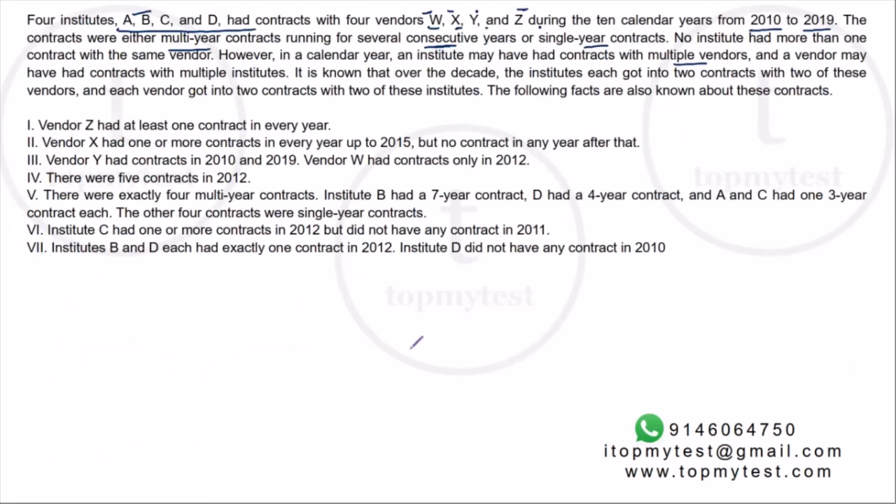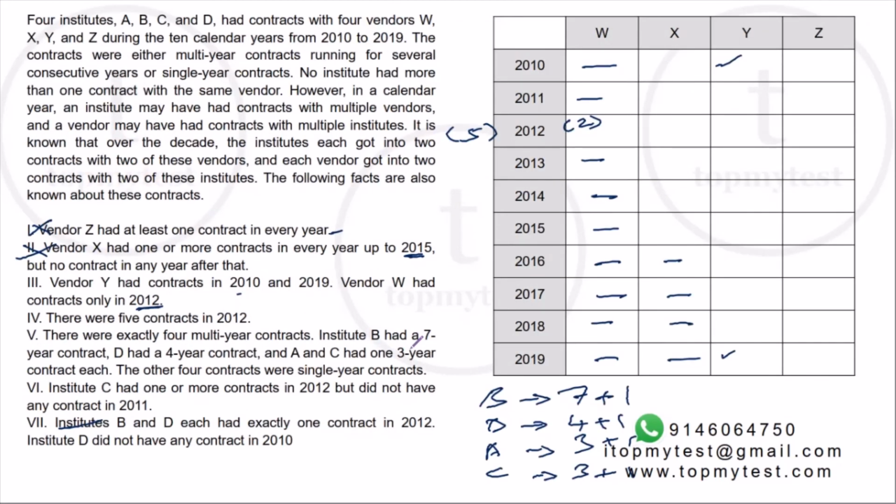So pretty nice set. I mean, you cannot solve this very easily, right? It's not a difficult set, but you need to be very careful. There are 2 or 3 places where you can mess up very, very quickly. First one is you need to figure out what are the lengths of the contracts, right? How the contracts are distributed.